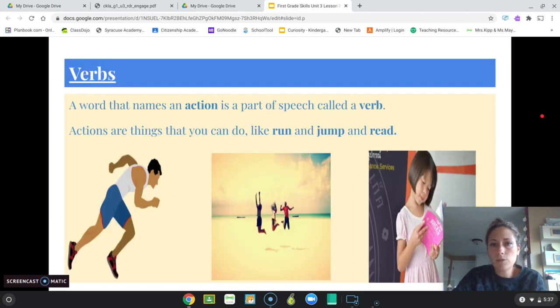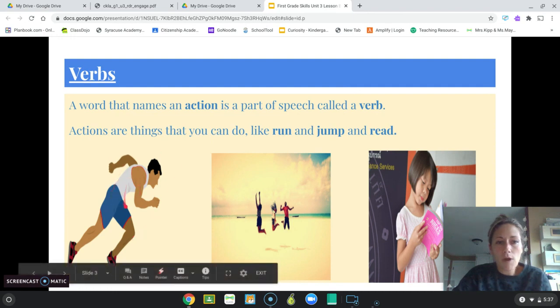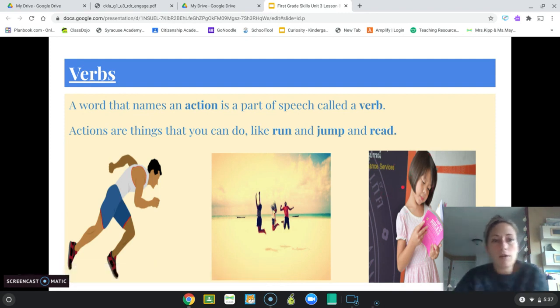Let's get to it. A verb is a word that names an action. It is a part of speech. Actions are things that you can do, like run and jump and read. So this guy is running. These guys are jumping. And she is reading. These are all actions. They are things that we do.